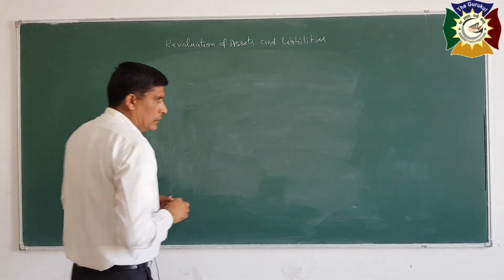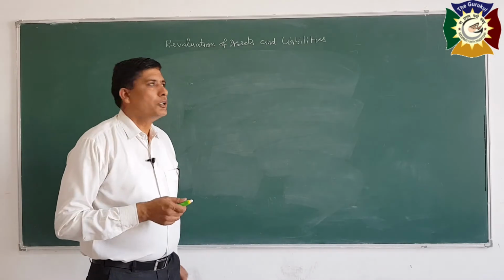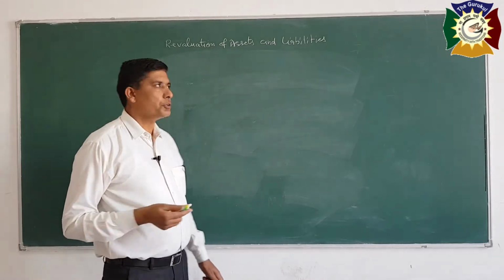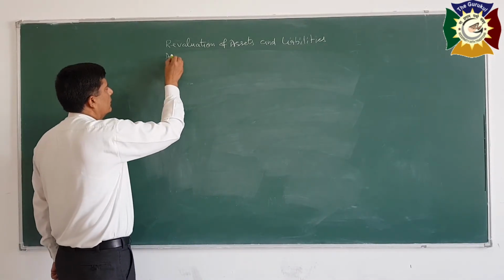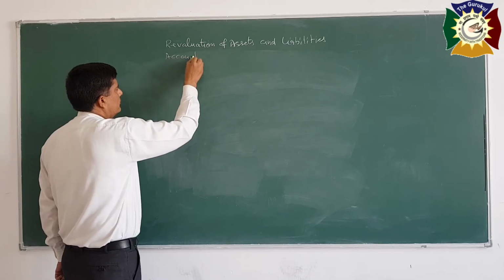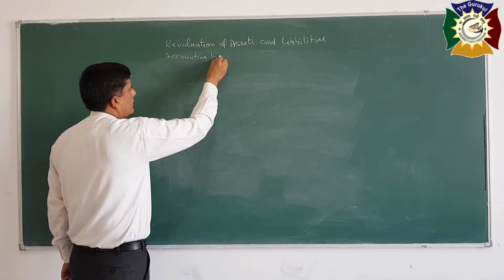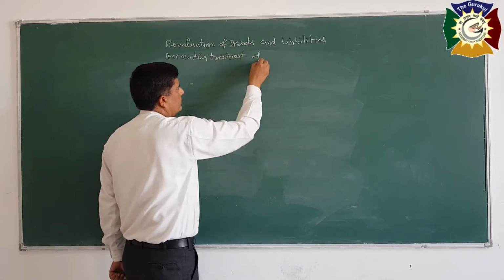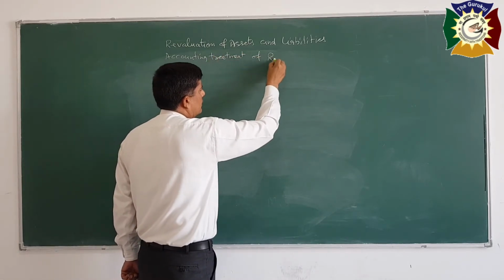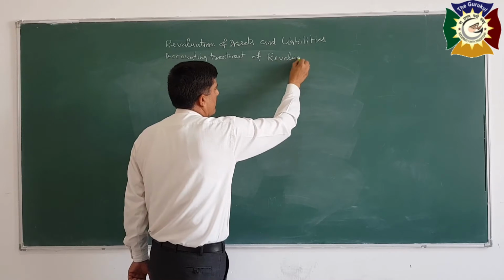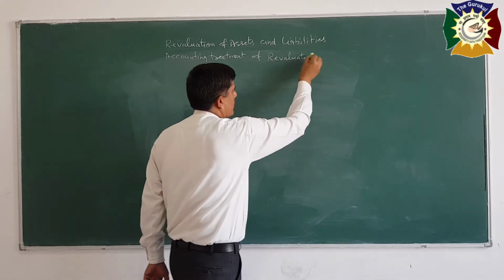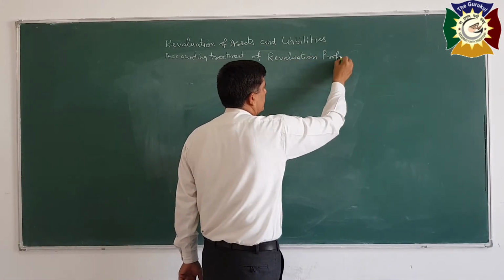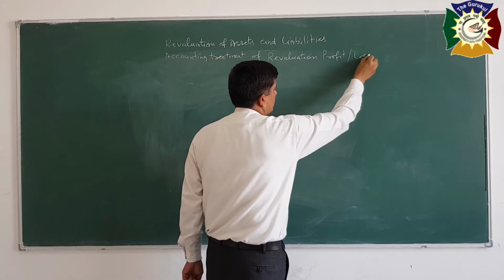Now, accounting treatment of revaluation profit or loss.